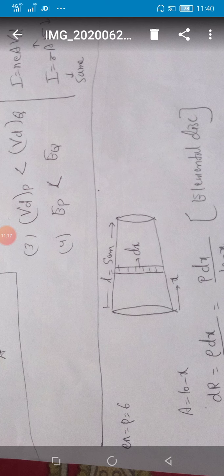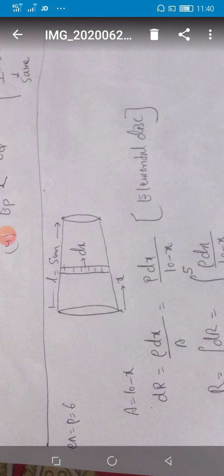So I have taken a particular disk. Can you see, of width dx, an elemental disk, and I have applied the formula R = rho L by A. L means it is the dx length and A is the area of cross section. A is given as 10 minus x, student. But I have to find out the resistance of the whole substance. So here I will be placing the limit. How to place the limit? At this corner x equal to 0 and the right corner x equal to 5, and you will integrate, student.